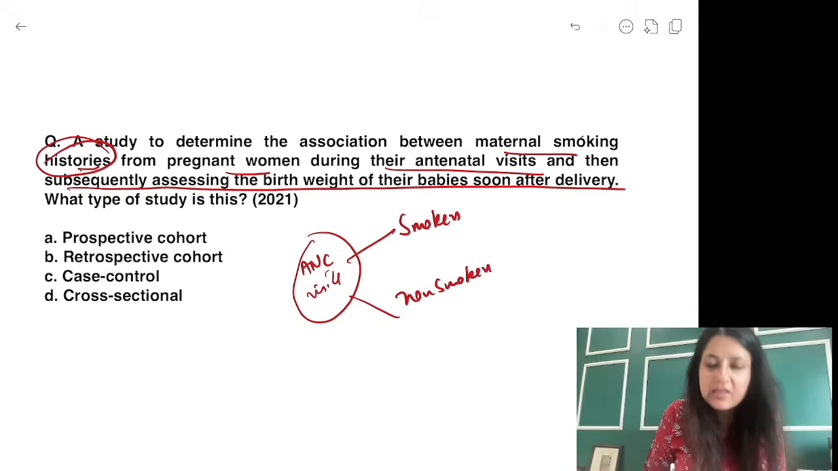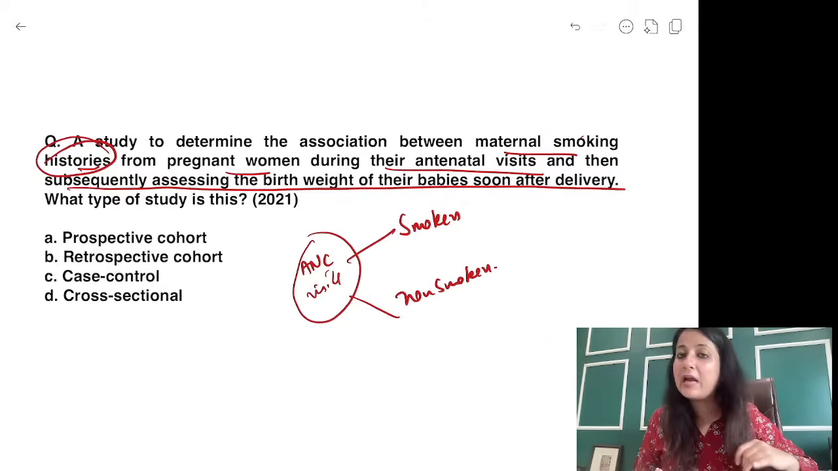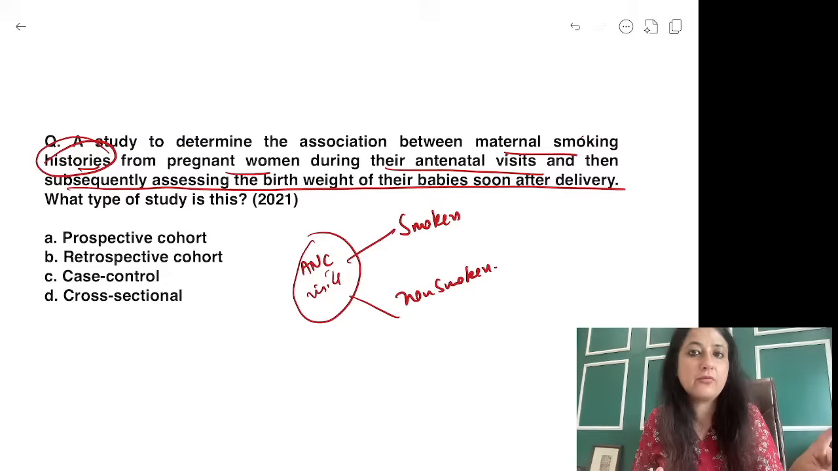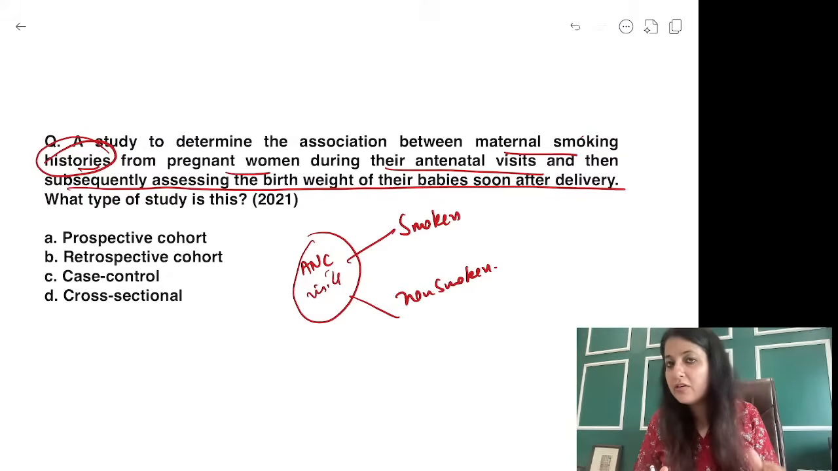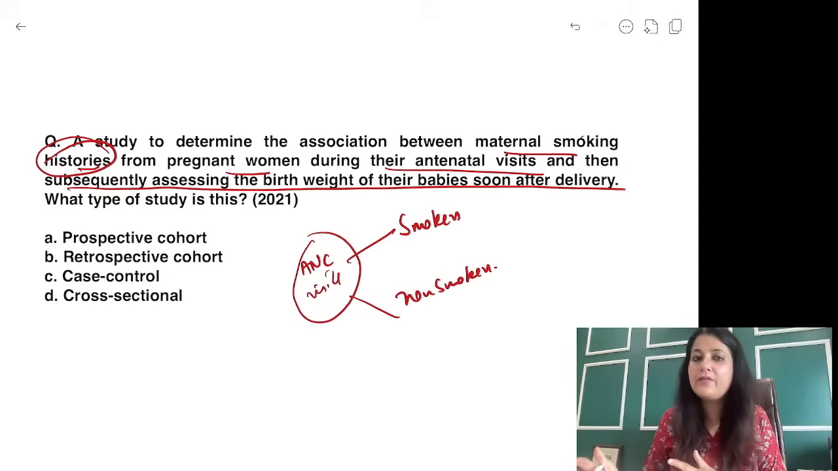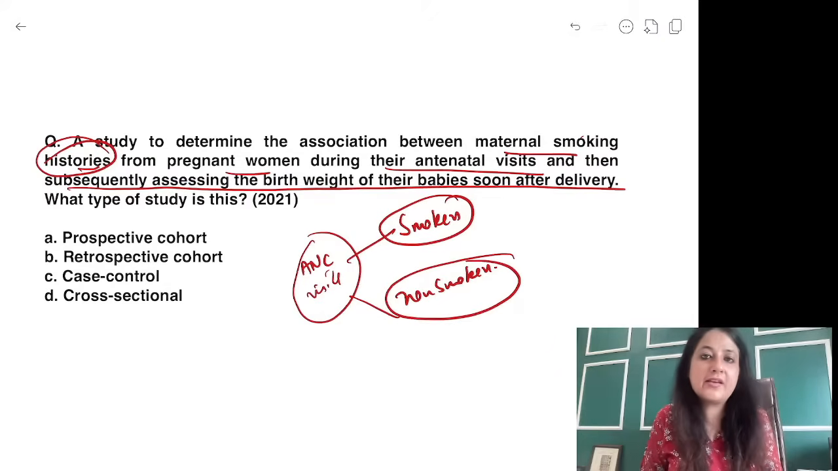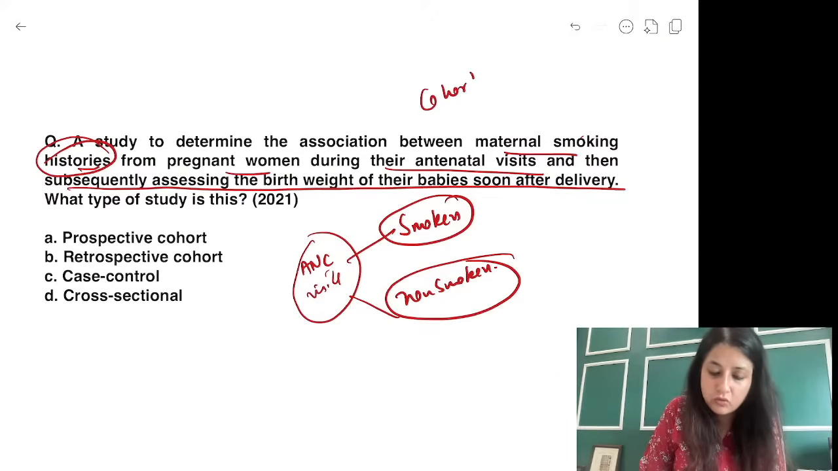I deliberately brought this question, guys, so that you don't get confused. History matlab backwards. But yahan we are not going backwards. The women have come to me during their ANC visits and I'm asking them about their lifestyle, which is one of the factors is smoking. Are you a smoker? Have you ever been a smoker? So I'm comparing what? Exposed, non-exposed. So what is it? A cohort.